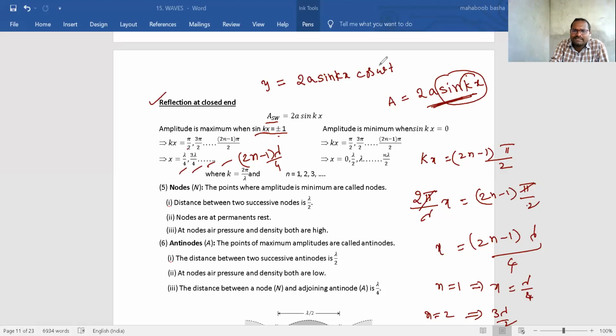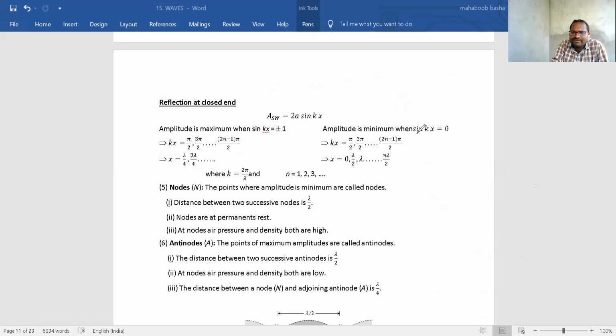Minimum amplitude, where will you get it, you check. Minimum amplitude you will get when sin kx is equal to 0. So, sin of theta becomes 0 at what angle? When theta is equal to 0, pi, 2 pi, 3 pi, like that. Means n pi. Okay, sorry, there is a mistake here. While I was typing, by mistake, I typed this one. You need to correct this one.